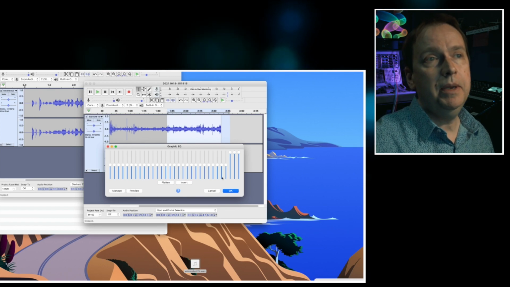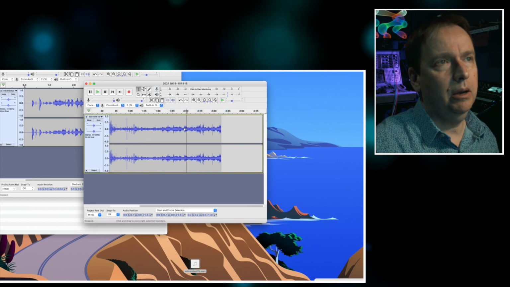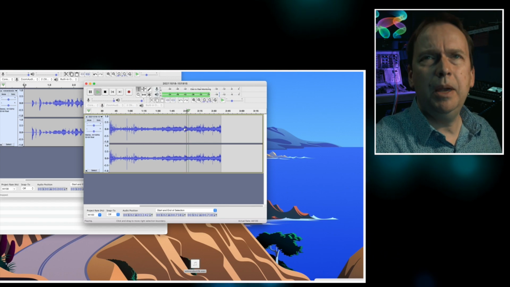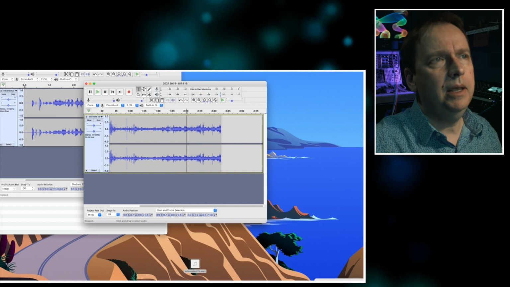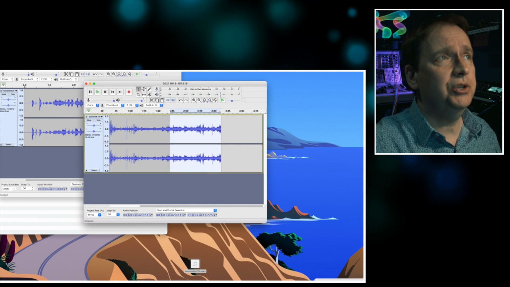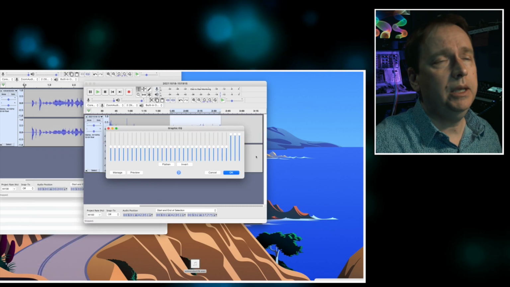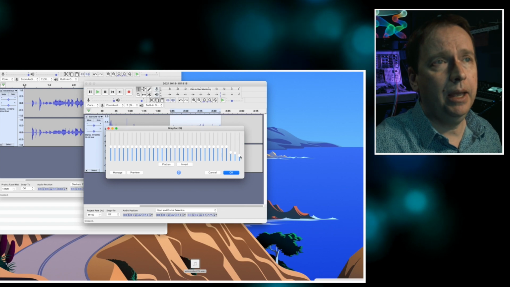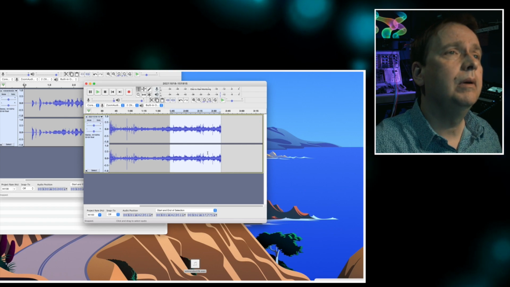But if you want to make some simple adjustments, what I'm hearing here is maybe some pink noise or something like that. I'm perceiving it as higher pitch, and what I recommend is kind of just use your ear. Go back to my graphic EQ, and let's see what happens if I reduce the higher bands, the higher frequency bands, and see if that helps any.